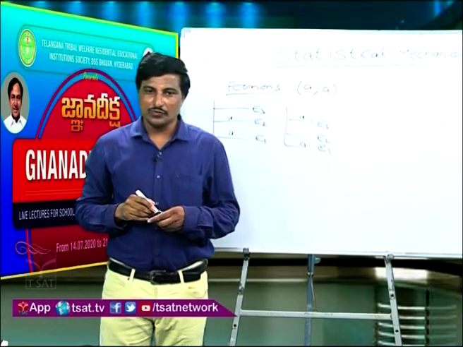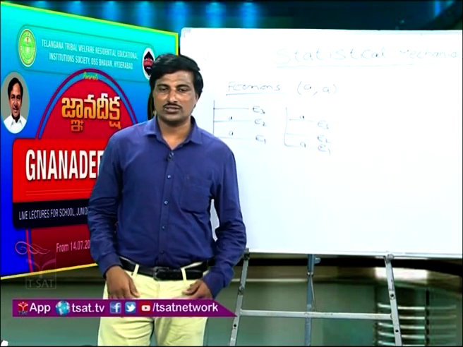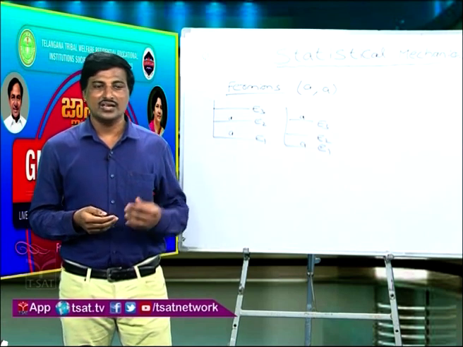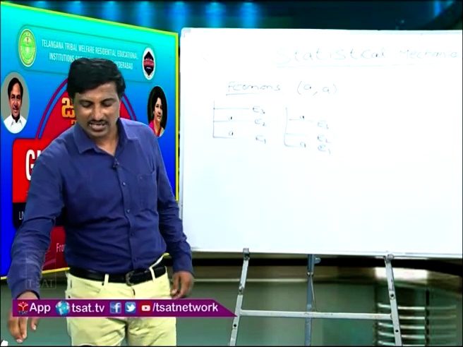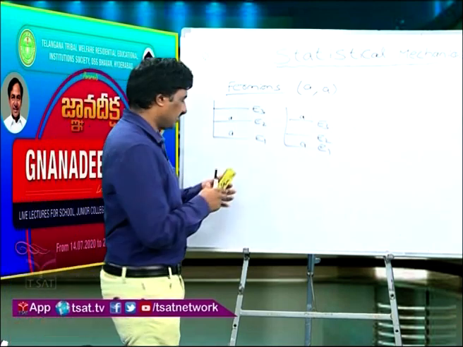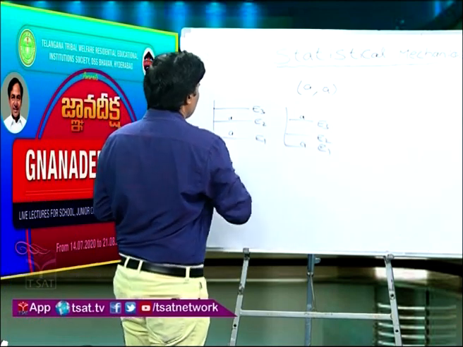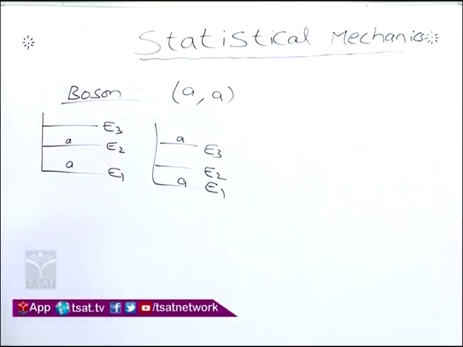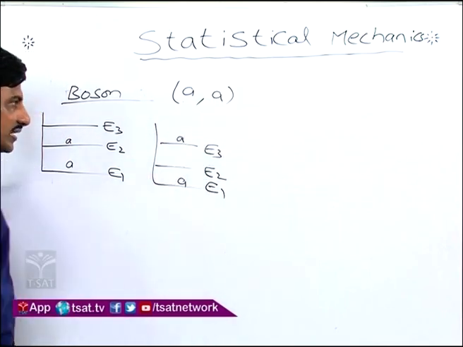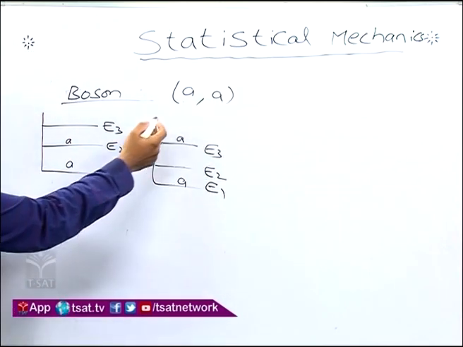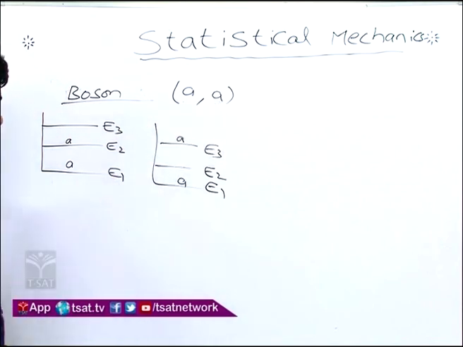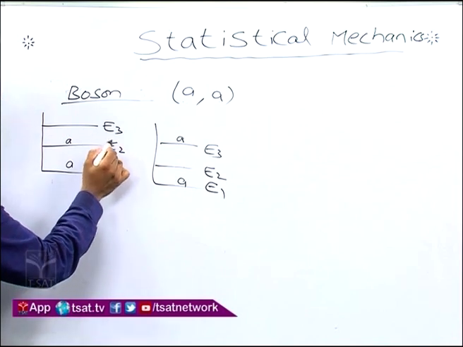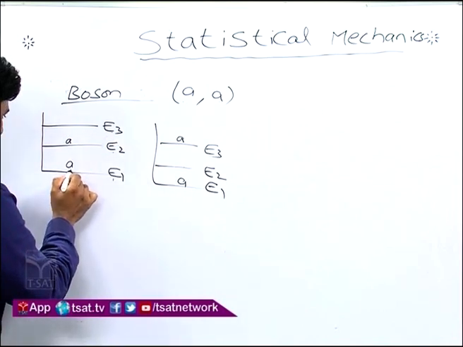Then for bosons, the particles obeying Bose-Einstein statistics, there is no restriction and you can place any number of particles. I write here a boson, again a particle obeying Bose-Einstein statistics, and I write A comma A only instead of A and B, because it is again an indistinguishable particle. I have taken three energy levels E1, E2, E3, where I place the particle A.